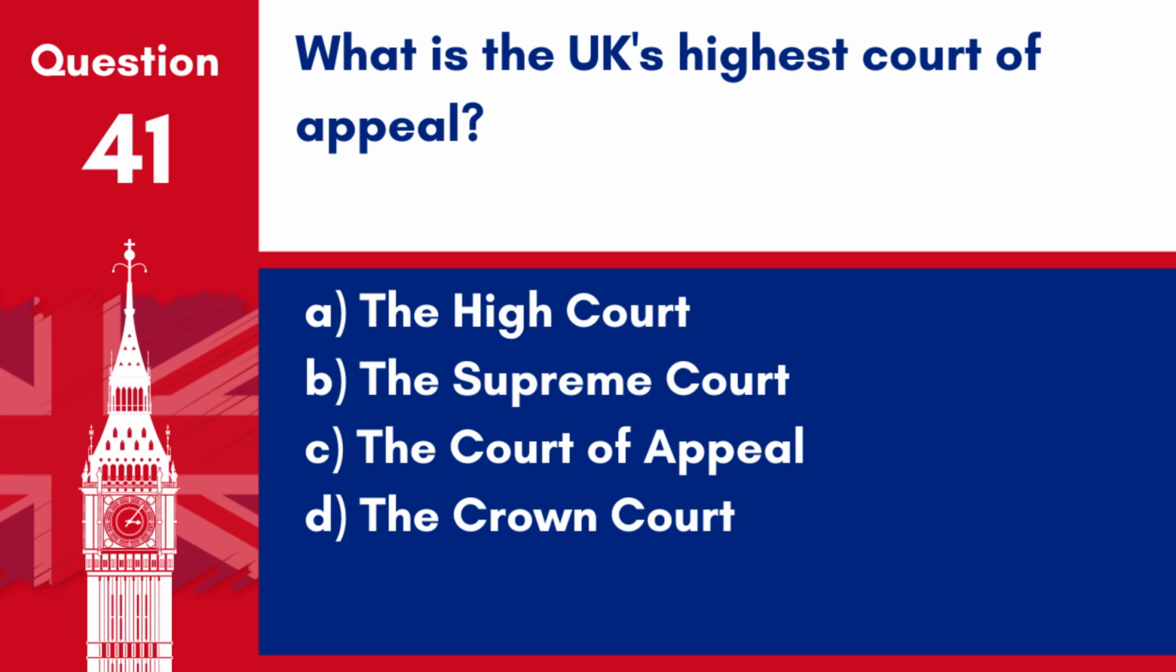Question 41. What is the UK's highest court of appeal? A. The High Court. B. The Supreme Court. C. The Court of Appeal. D. The Crown Court. Answer: B. The Supreme Court. The Supreme Court is the highest court of appeal in the UK, hearing cases of the greatest public or constitutional importance affecting the whole population.